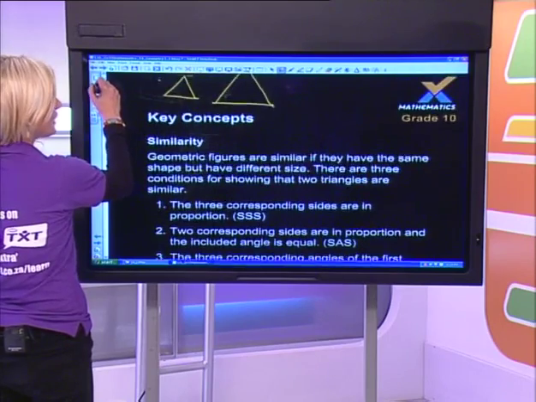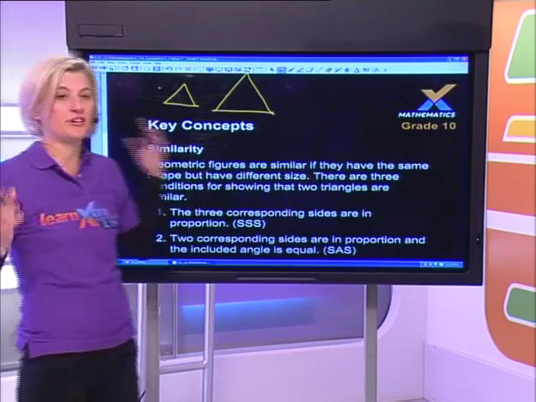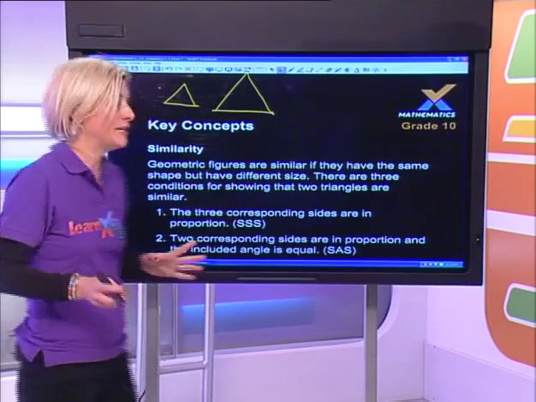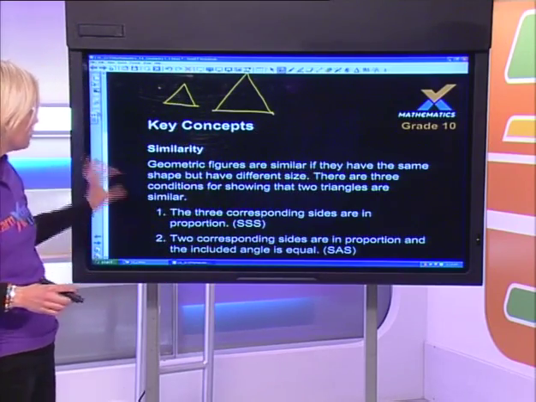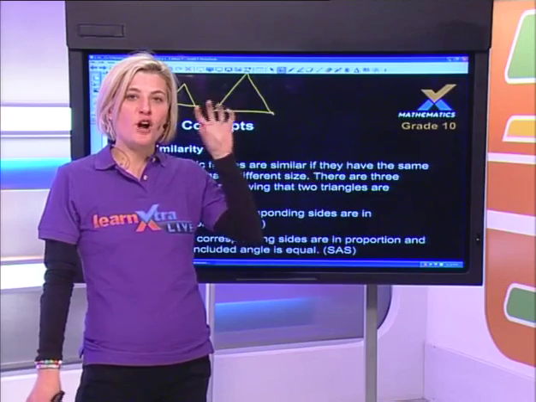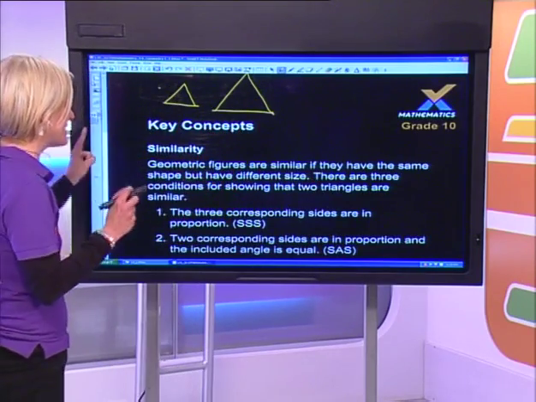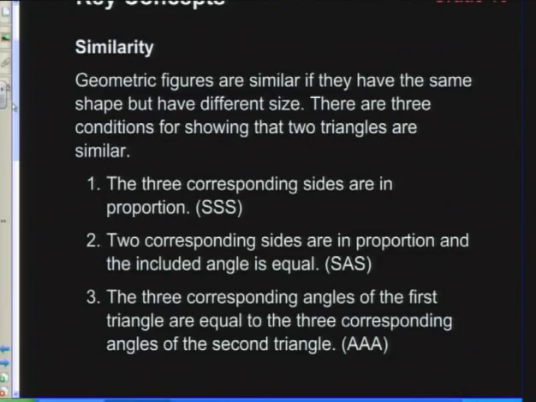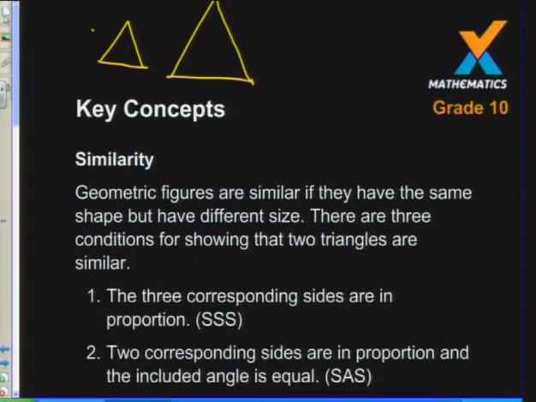Right. So we said before that geometric figures are similar if they are the same shape but different sizes. Now, it's very, very important that we don't get confused between congruence and similarity. The first possible reason that we can have to prove that two triangles are similar, it says here SSS, but don't confuse it with SSS from congruency. This is different. The reason is that the three corresponding sides are in proportion. Now, what does it mean if they are in proportion?